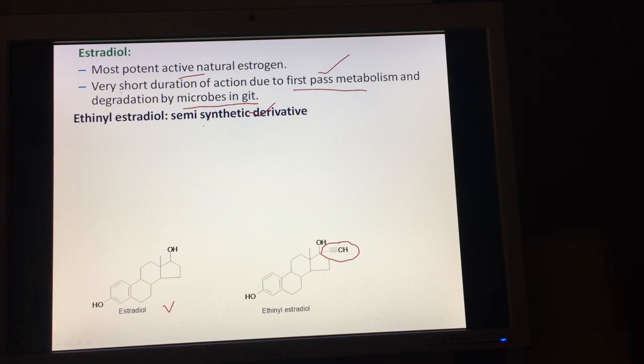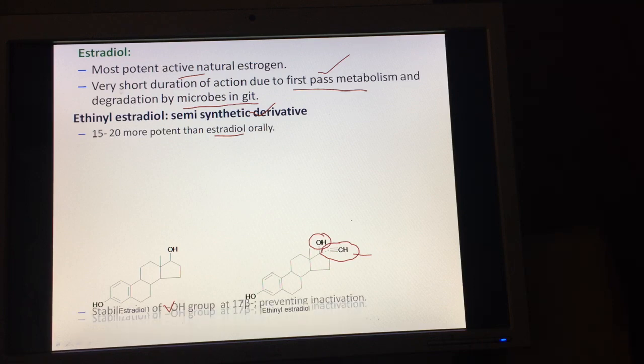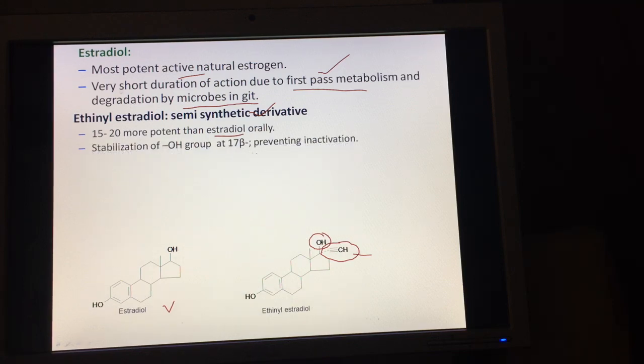It is 15 to 20 times more potent than estradiol when administered by the oral route. The introduction of this alkyl group stabilizes the OH group at 17 beta, preventing inactivation and thus prolonging the duration of action of the estradiol.